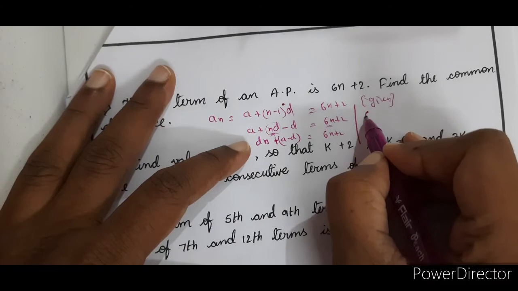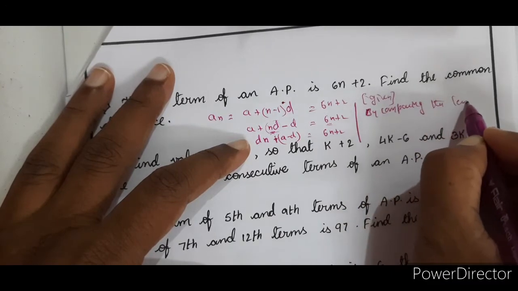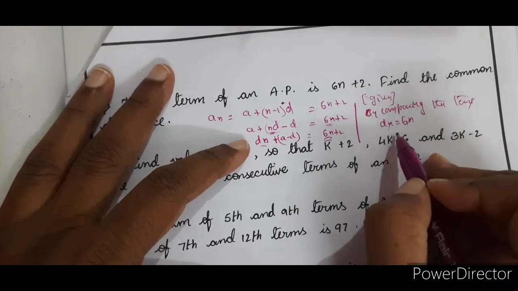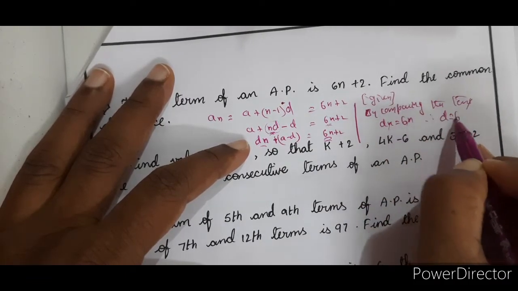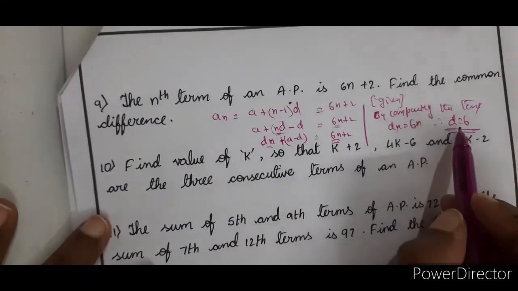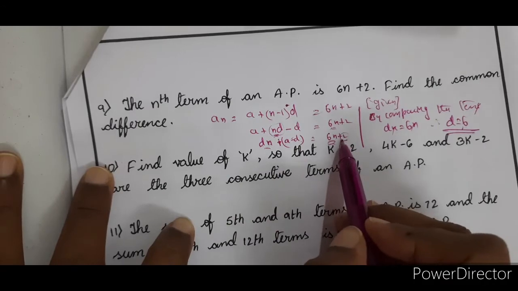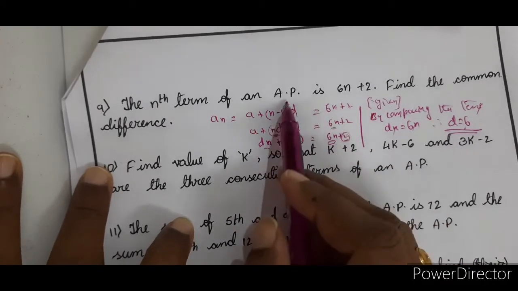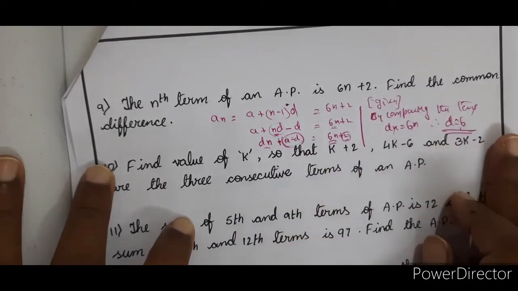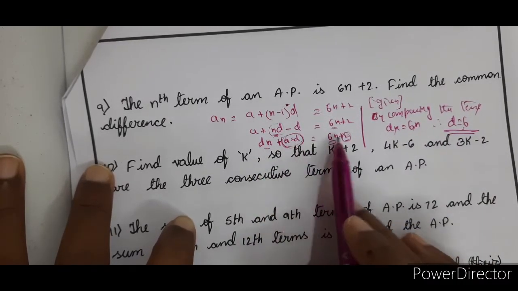So what do you do? By comparing the terms, what you will get? dn is equal to 6n. So n and n will get cancelled. Therefore d is equal to 6. This is how you can find out the common difference. Suppose first term is asked, everybody, once we know d, a minus d is equal to 2, you have to make a comparison with these two. In this question it is not asked, maybe it can be asked. Here we are only finding the common difference, it is done. Now suppose in the same kind of problem, if a is asked, what you have to do? a minus d is equal to 2.